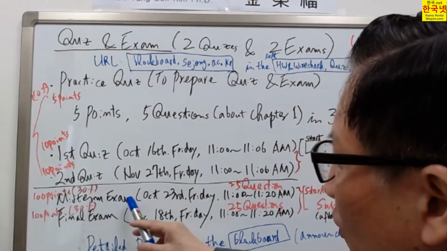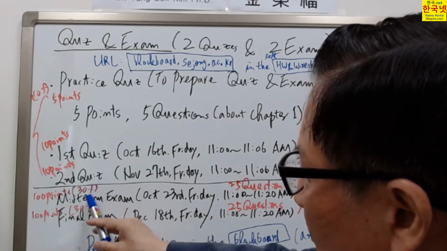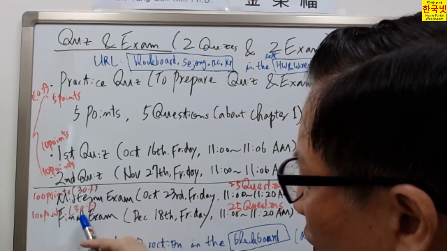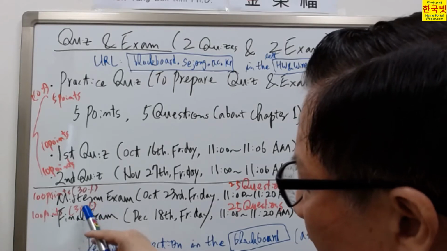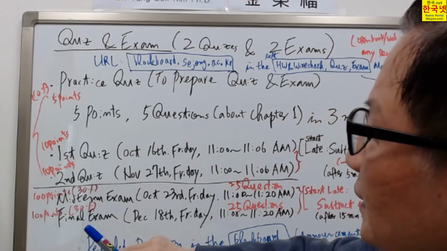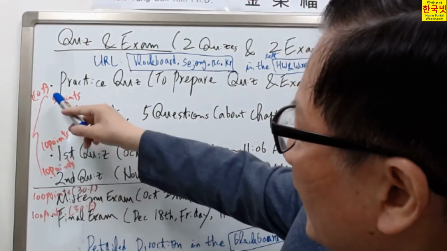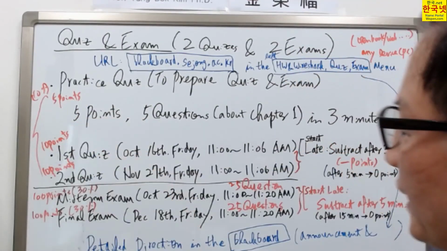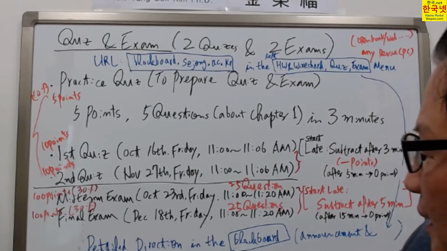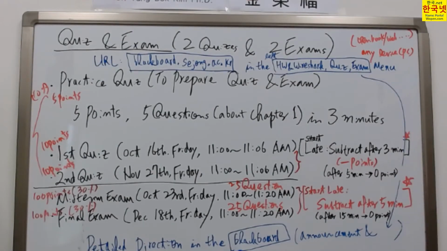These points will be 100 points, and that will be 30% of the final grading, and this one will also be considered as 30% of the final grading. And this one will be added up together, and 10% will be considered for the final grading. More detailed directions are in the Blackboard, especially in the announcement menu, and also briefly in the homework and Wireshark quiz exam menu. You can refer to this detailed information and direction.